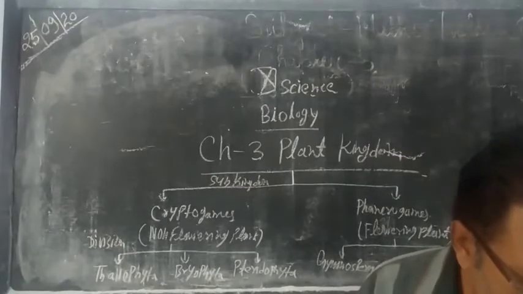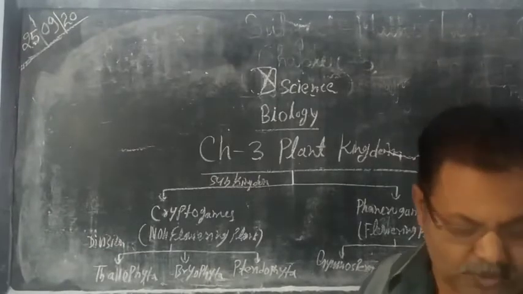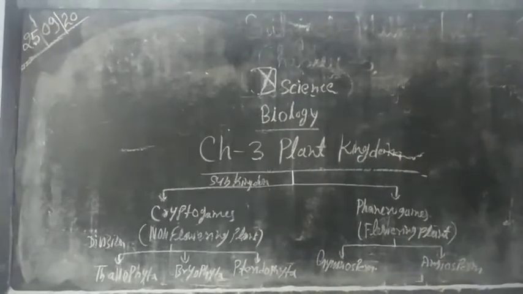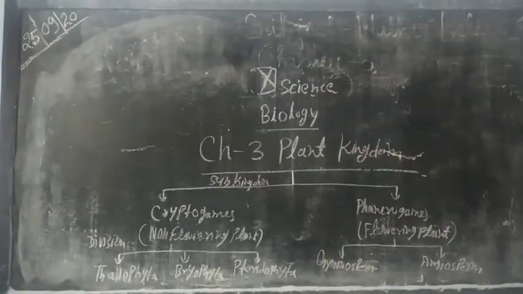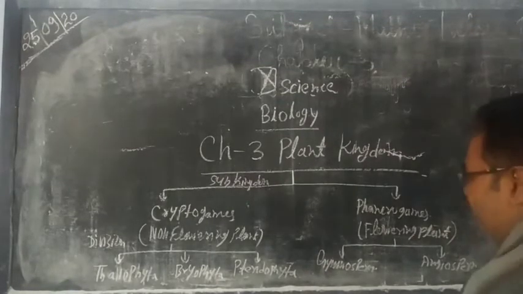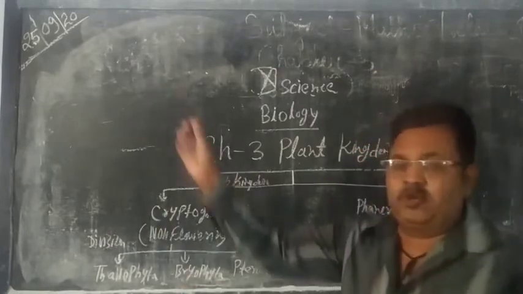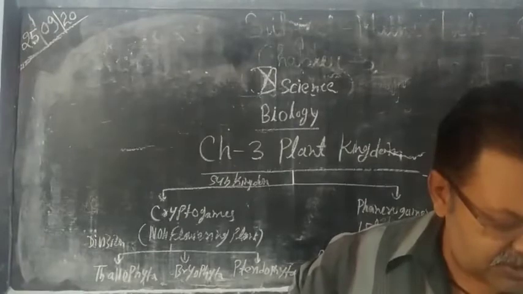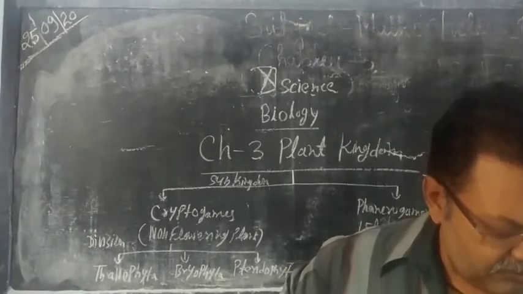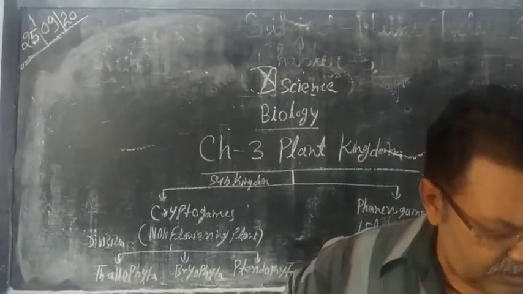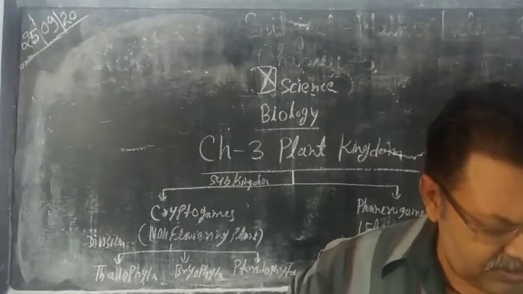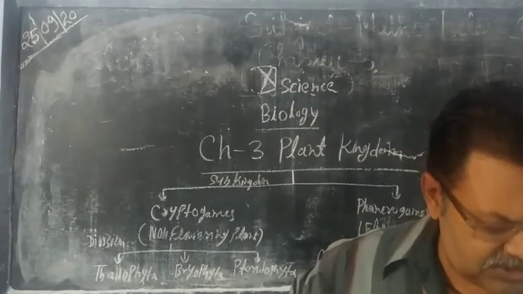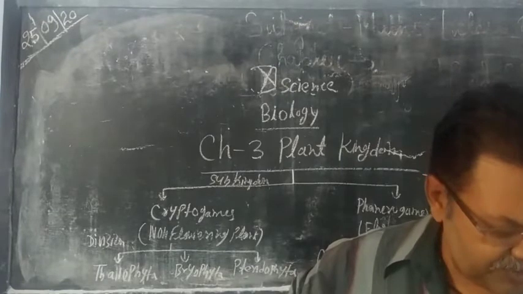Next one, some plants are heterotrophic also. Most of the plants are autotrophic in nature because they can prepare their own food with the help of photosynthesis, but some of the plants have a heterotrophic mode of nutrition, such as saprophytes and Cuscuta, and some are insectivorous such as Nepenthes.